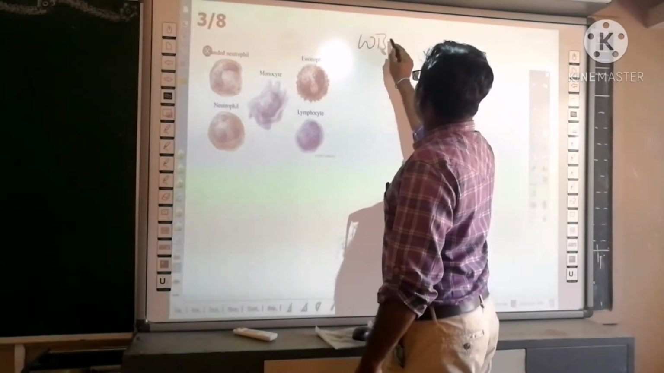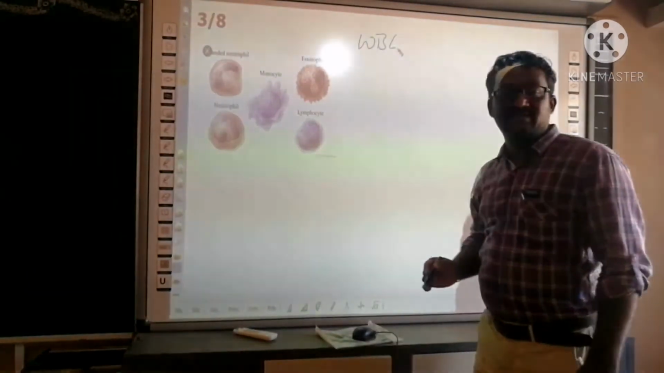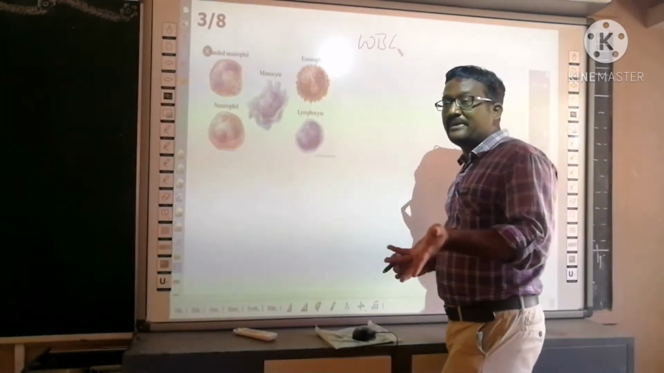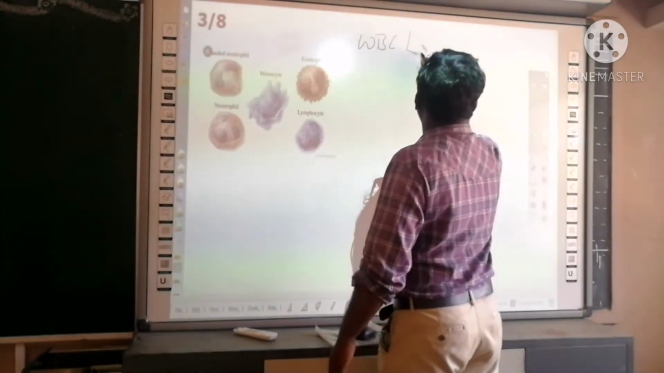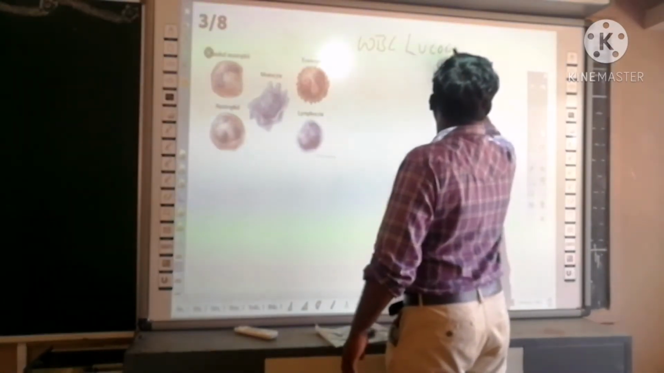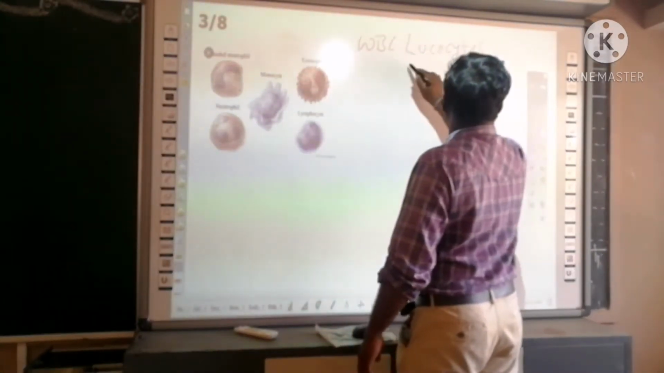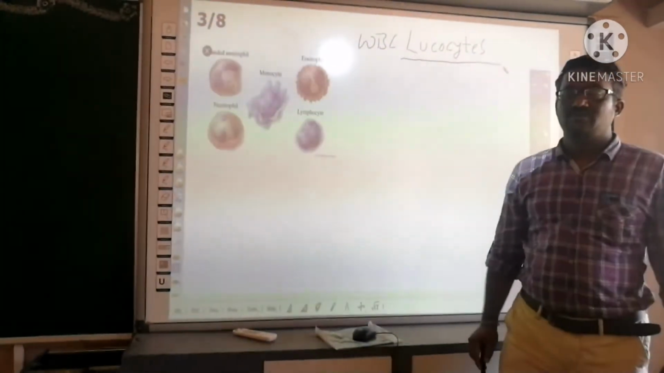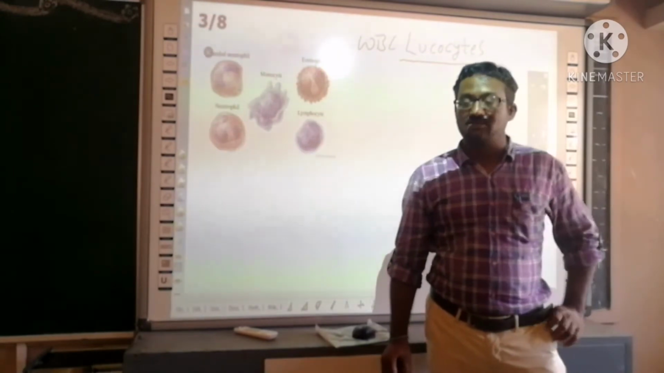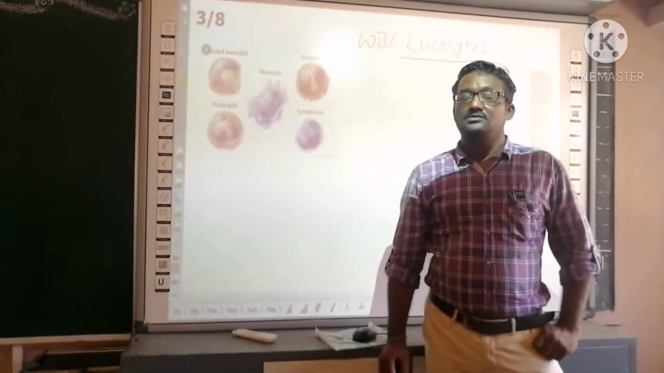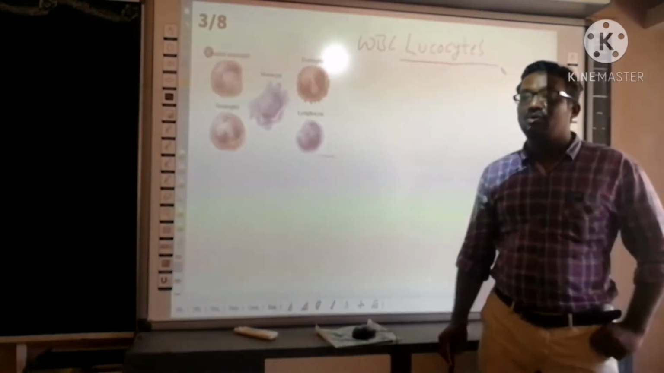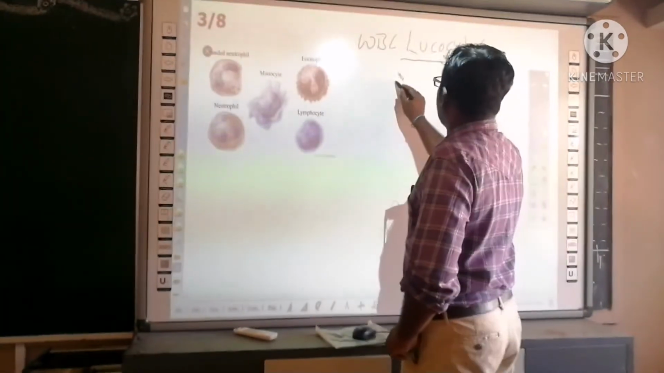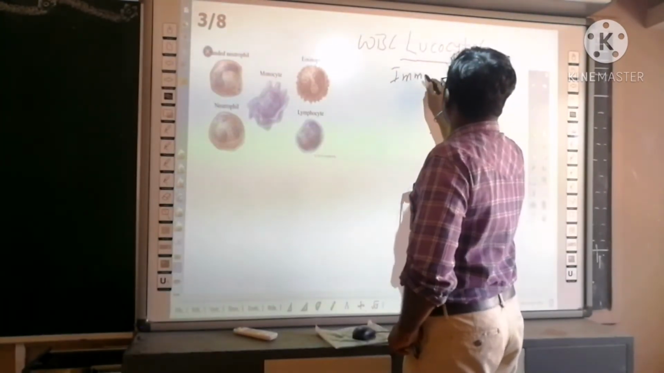White blood cells. Why are they white in color? It means they do not have any pigment. That's why they are called leukocytes. White blood cells are called leukocytes. They do not have the pigment. So white blood cells play an important role in the immune system of the body. Immune system.